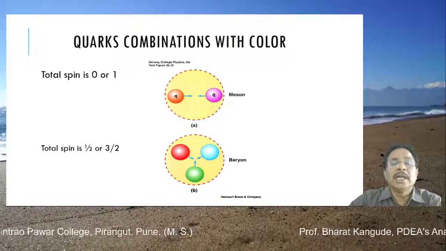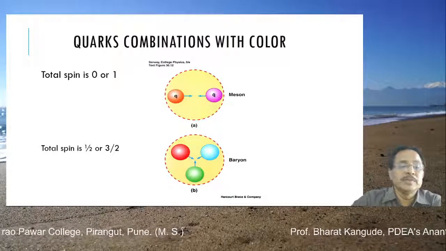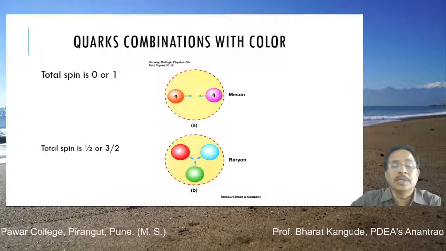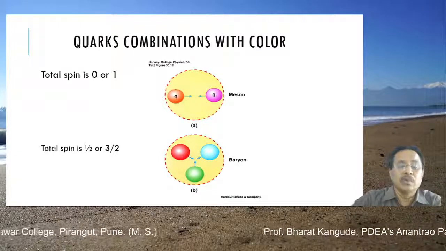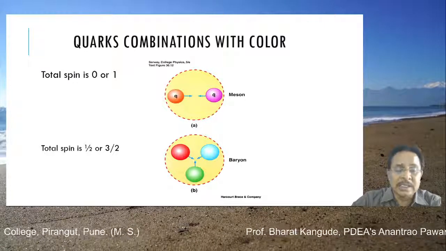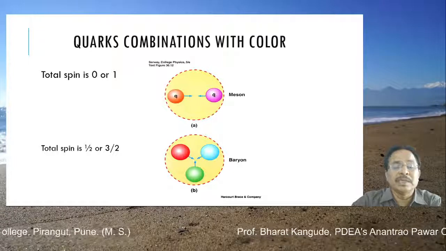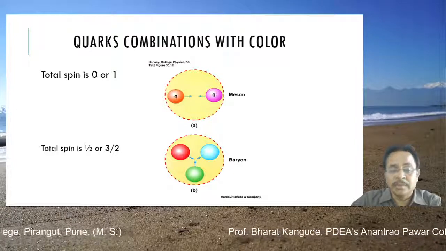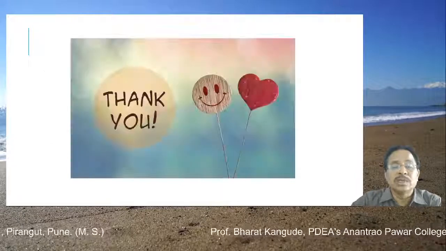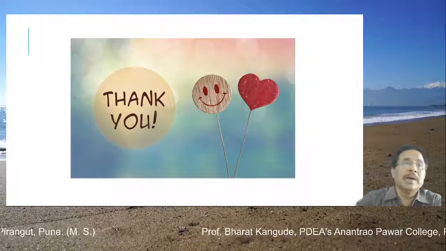So for quark and anti-quark, meson spin is 0 or 1, as already discussed, and total spin is either 1/2 or 3/2, depending on the different types of baryons, how many different types of quarks they have. Based upon that, it has half integral spin, either 1/2 or 3/2, times h cross, etc. So these are the ideas and pictures given by this entire theory.